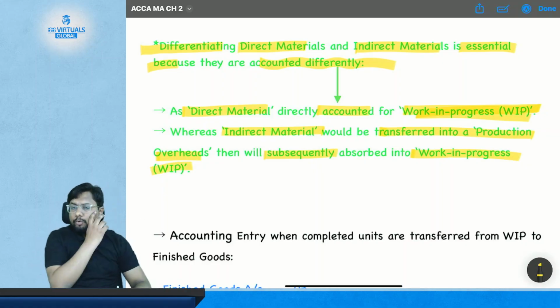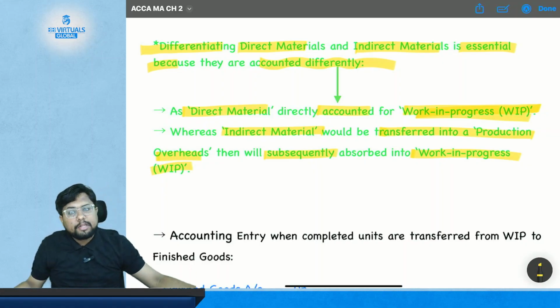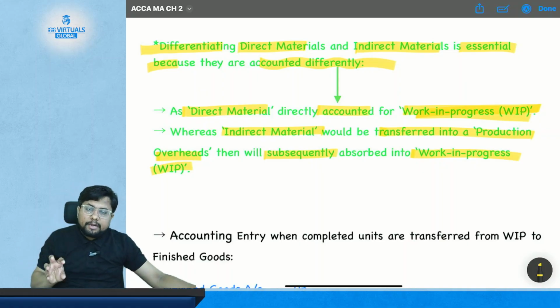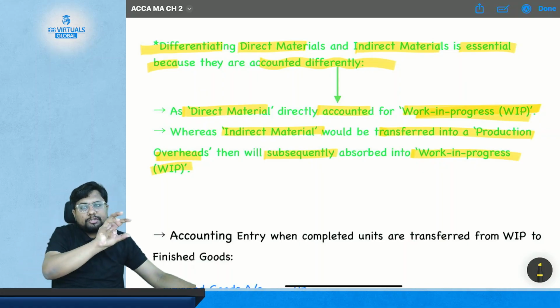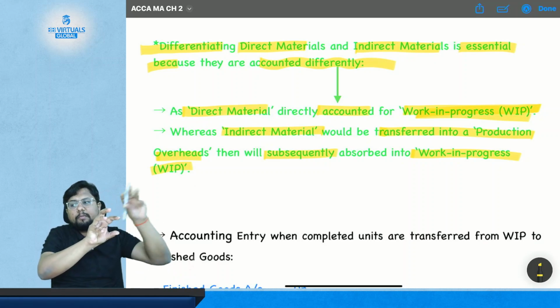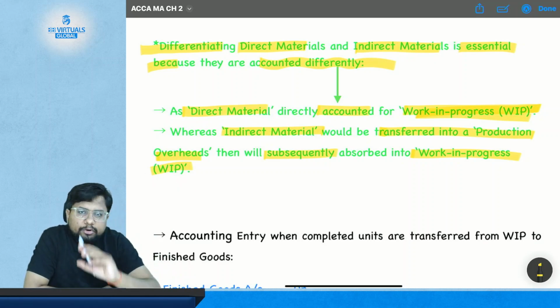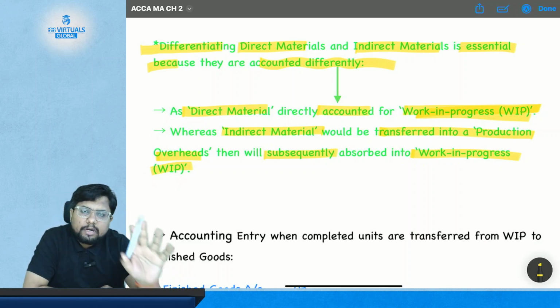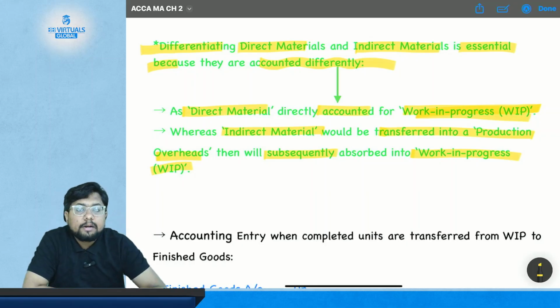The ultimate destination of both is work in progress, but the route is different.